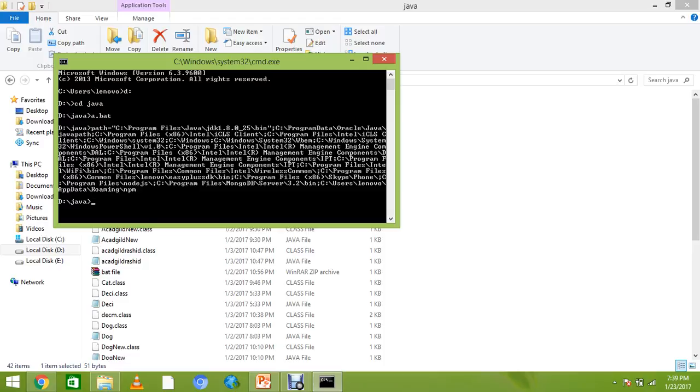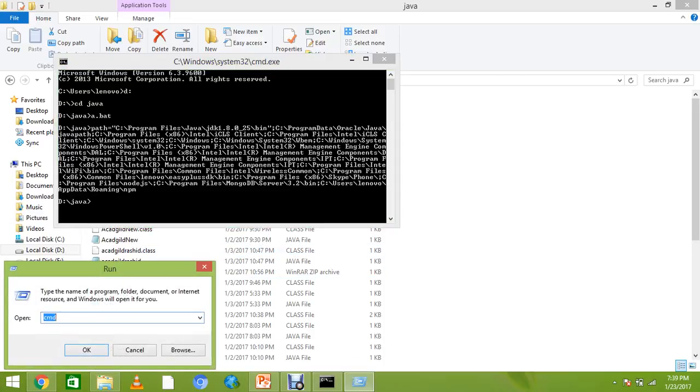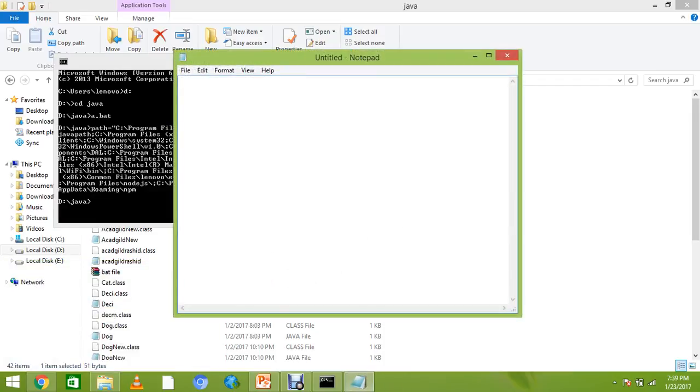You can make your programs in Notepad. I will show you how to make programs in both environments, in your IDE, and the other way is the Notepad approach. On Notepad, you have to create a file here. So run again, and open Notepad again. First make a class, first session Java. You can give any name to that class.